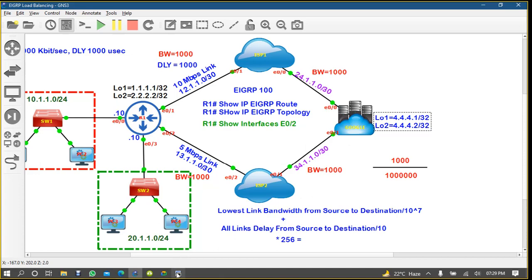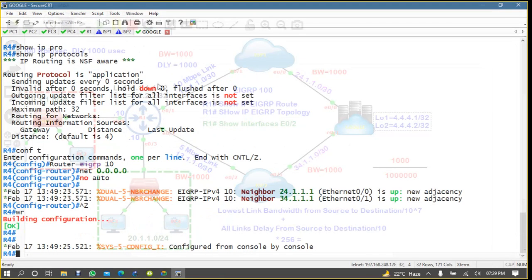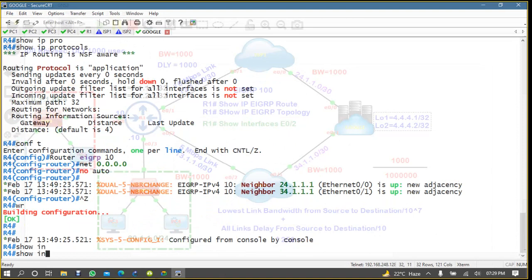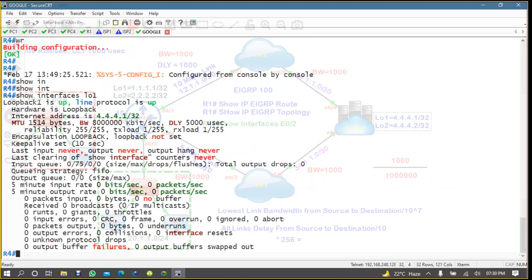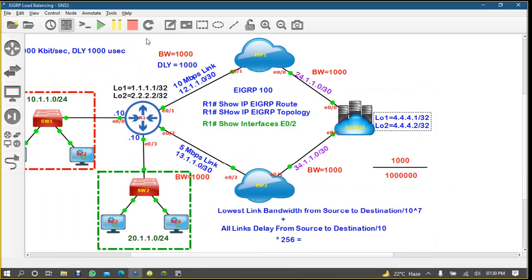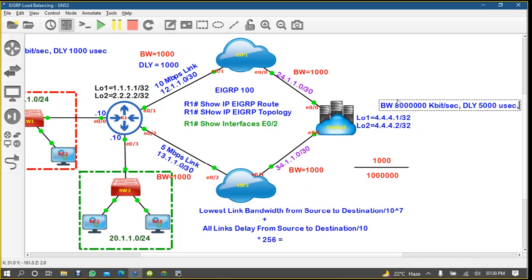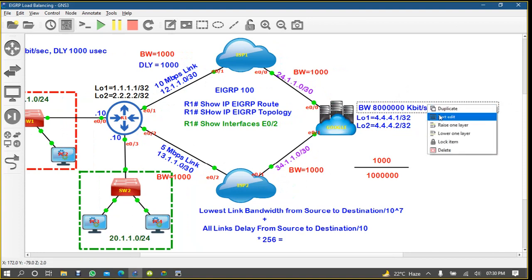We forgot one thing on Google. Interface loopback 1: the loopback bandwidth is this one, we can copy this one for loopback.